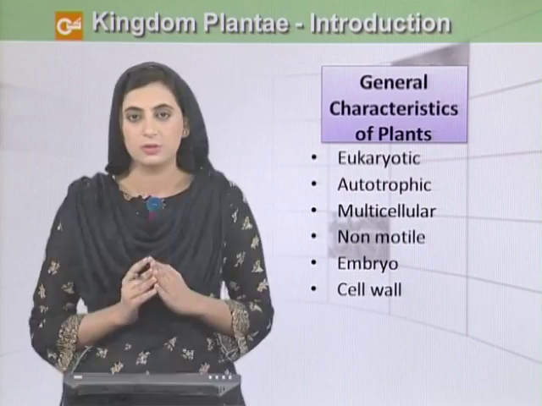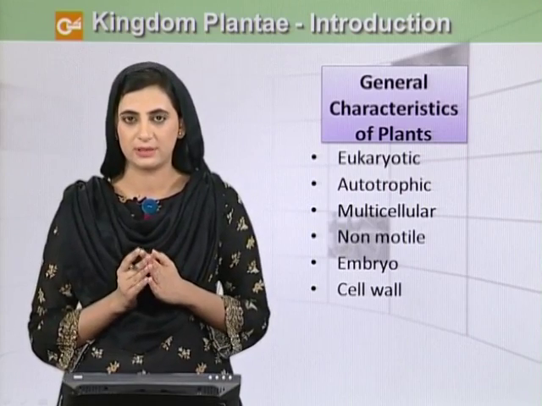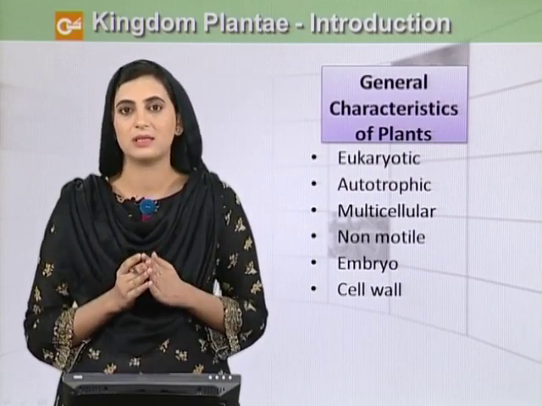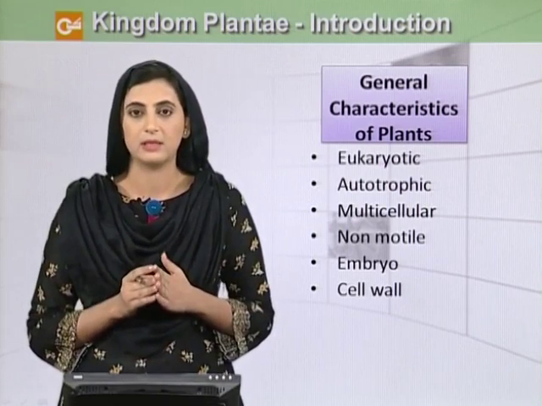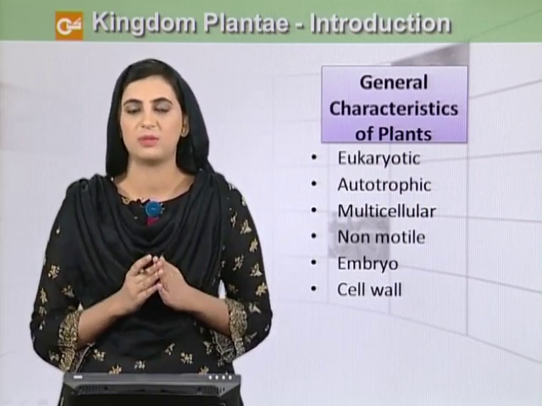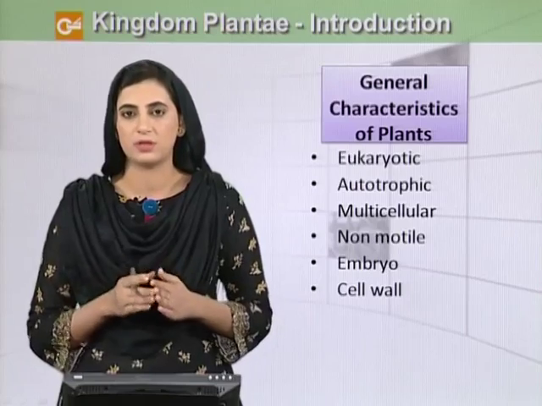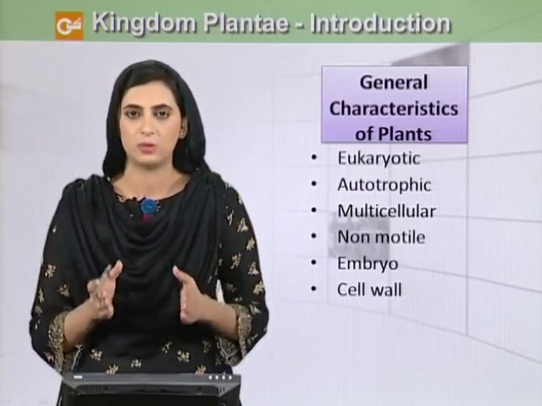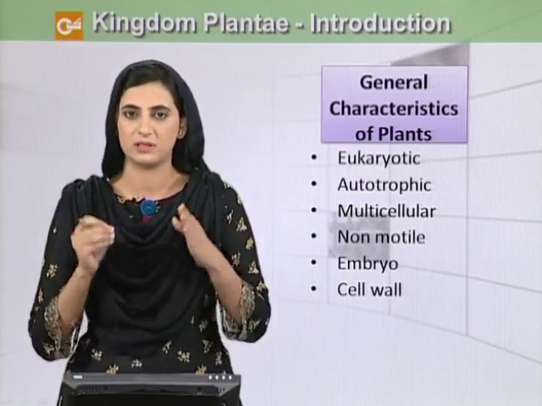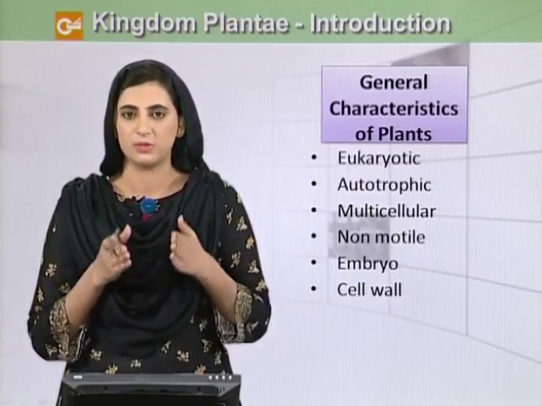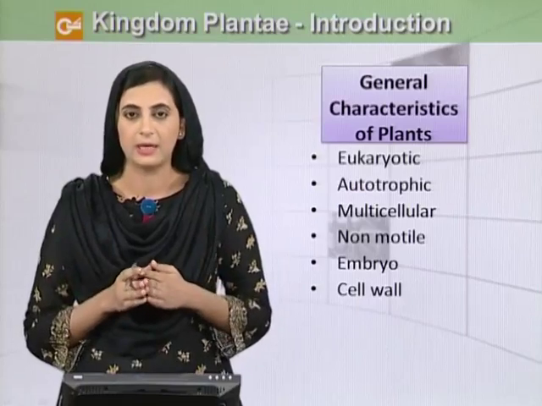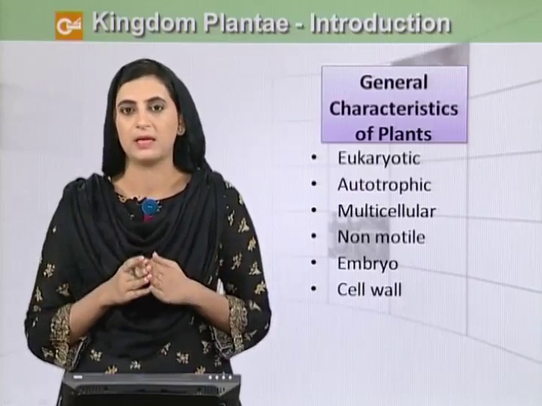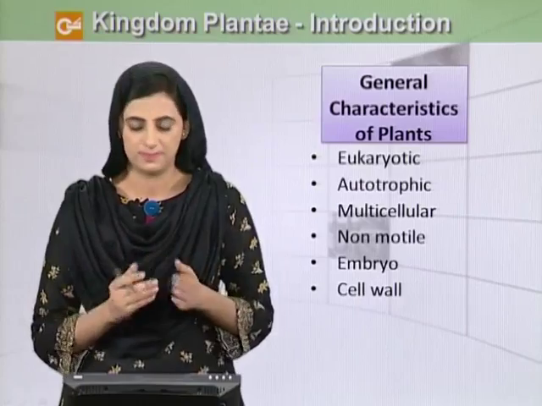plants. So plants have various general characteristics, as we can see that they are eukaryotic and they are autotrophic, meaning thereby they can manufacture their own food by the process of photosynthesis, and they are multicellular and they are non-motile, they can't move and they stick to their certain position and they are stationary, and they have an embryo, and obviously they have a cell wall.